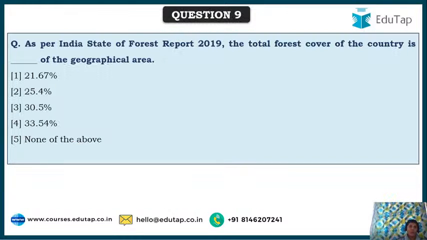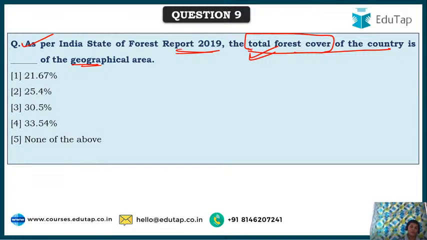So we'll move on to our next question. As per again ISFR report 2019, the total forest cover of our country is, I am asking you, total forest cover. There is one more thing, total green cover, that is forest plus tree cover. But here I am asking about total forest cover of our country.